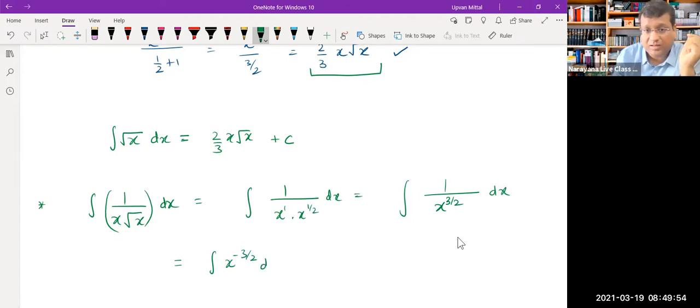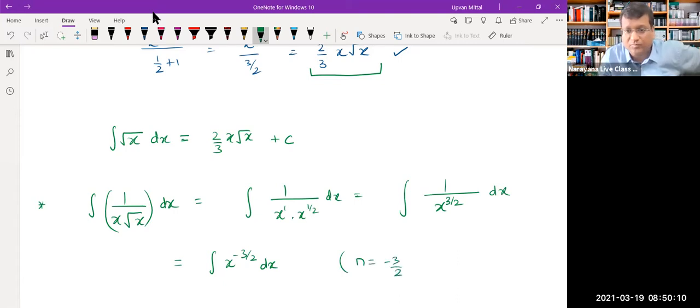And you can easily see the route that we are taking. We know a formula for the integral of x raised to n. So whenever you have something, we try to convert it into x raised to some number. So here you can see that our number n is minus 3 by 2. So obviously n plus 1 will be equal to minus 3 by 2 plus 1, which is minus half. So therefore,